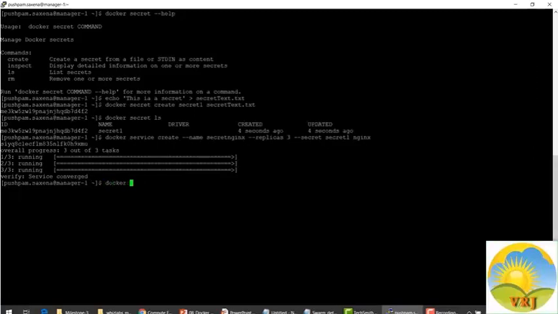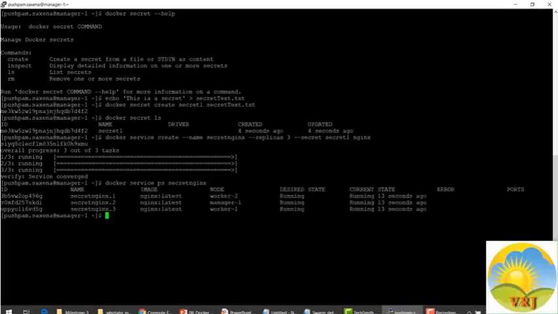So let's see using docker service ps secret-nginx. So this is how we create a secret in Docker and provide access to these secrets to the running Docker services.